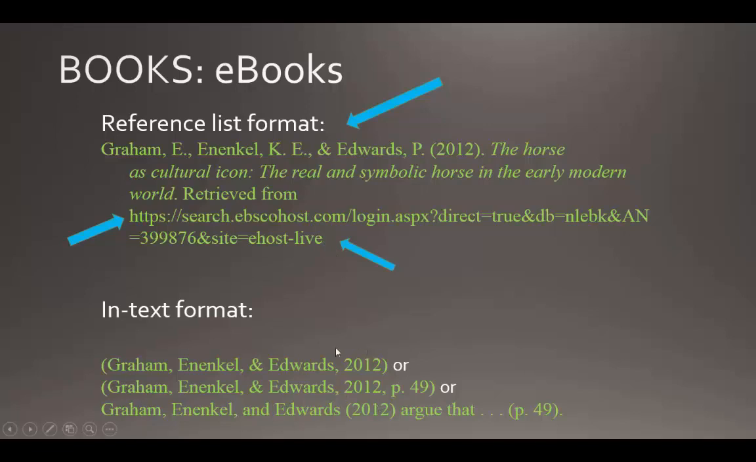Notice too that the in-text format is exactly the same. You put the ampersand before the third name, but you just put the last names, no first initial, comma, and the year of publication, and the page number if you quote or paraphrase. So for 3 authors, use a comma only between the first and second author, and then a comma and ampersand between the second and third author.